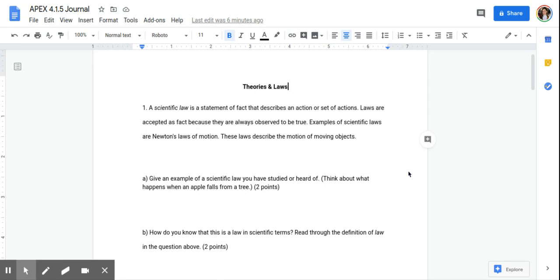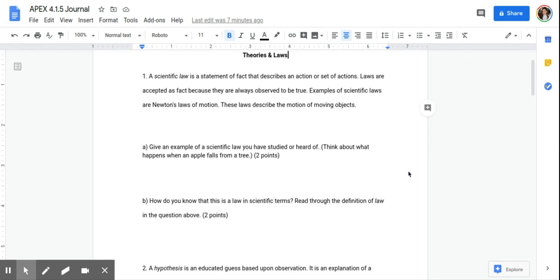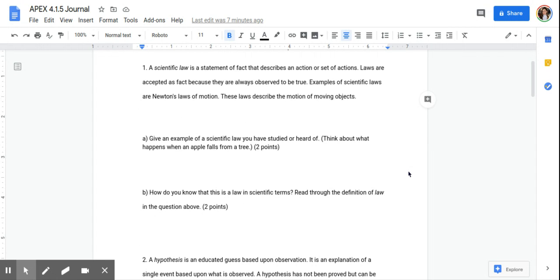So the first question is: a scientific law is a statement of fact that describes an action or set of actions. Laws are accepted as facts because they are always observed to be true. Examples of scientific laws are Newton's laws of motion. These laws describe the motion of moving objects. So the first part says, give an example of a scientific law you have studied or heard of.